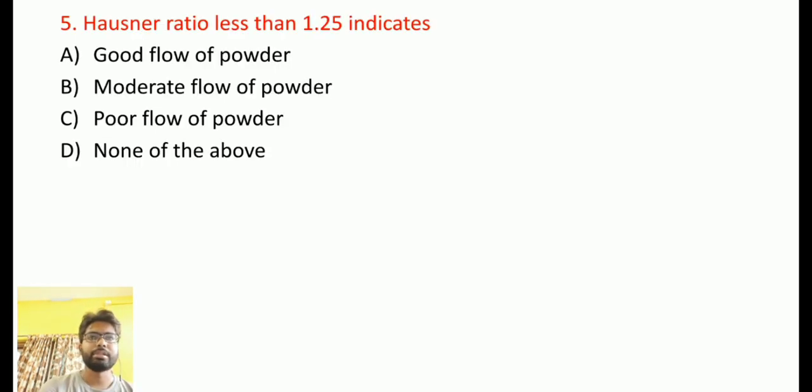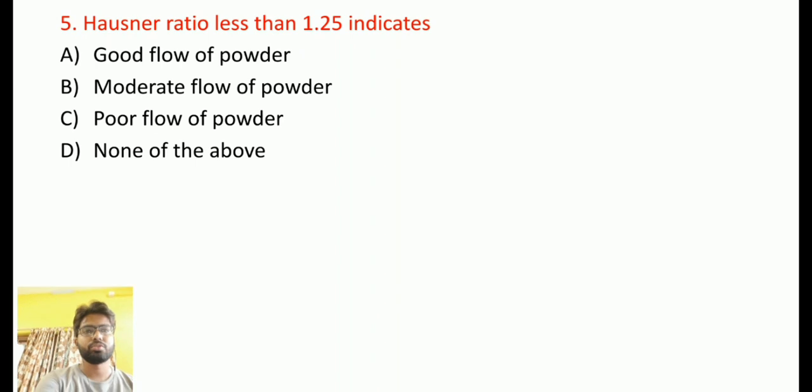Then coming to the next question, a Hausner ratio less than 1.25 indicates what? Option A, good flow of powder. Option B, moderate flow of powder. Option C, poor flow of powder. Option D, none of the above.